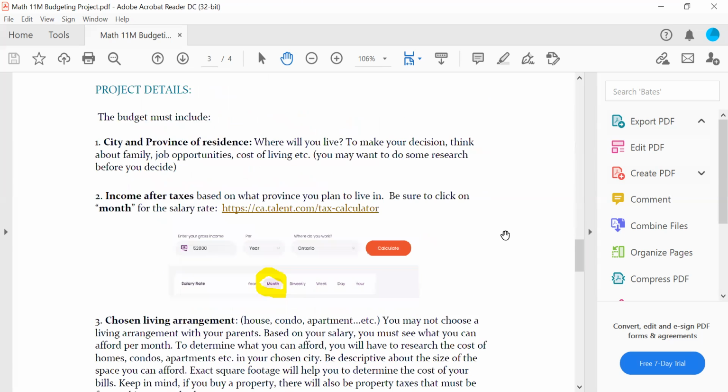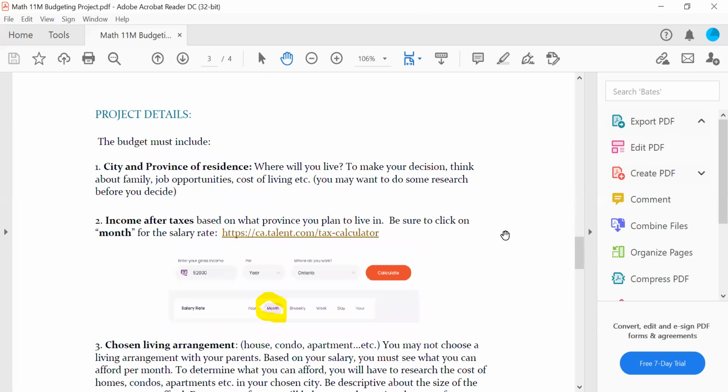Here are the 12 components of the project. The first thing you're going to do is decide where hypothetically you want to live. So find a city and a province. We're going to stay in Canada though, because I'm giving you a Canadian salary. So pick a Canadian city and province. I'm not super worried about where you pick, but just go with something that's interesting. This is a little bit of a snapshot into your adult life, okay?